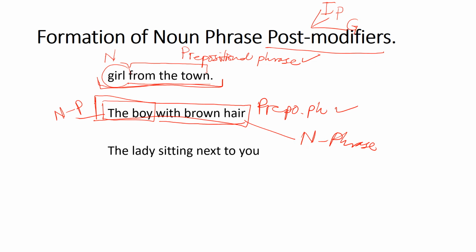ओके जी, another example, the lady sitting next to you. अच्छा जी, अब आप देखो the lady ये तो अगर सिर्फ इसकी बात करो तो ये noun phrase है, समझ आ रही है. अगर मैं just sitting next to you की बात करता हूं तो it is a gerund phrase.